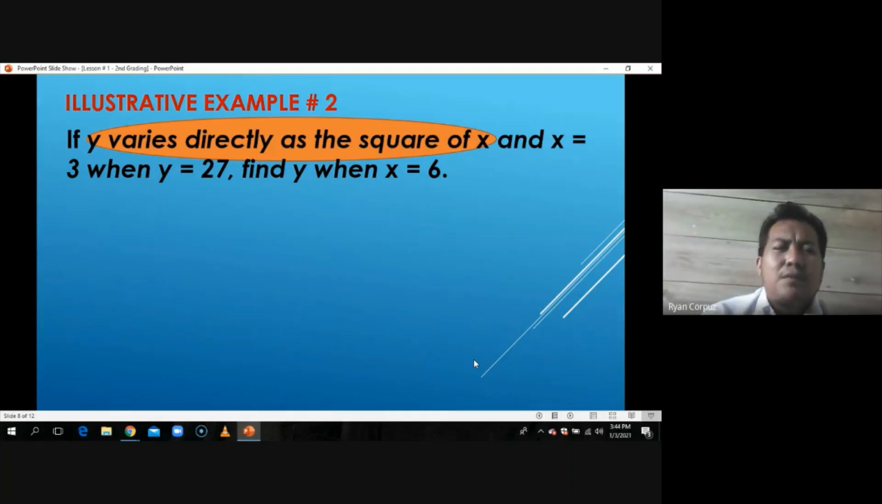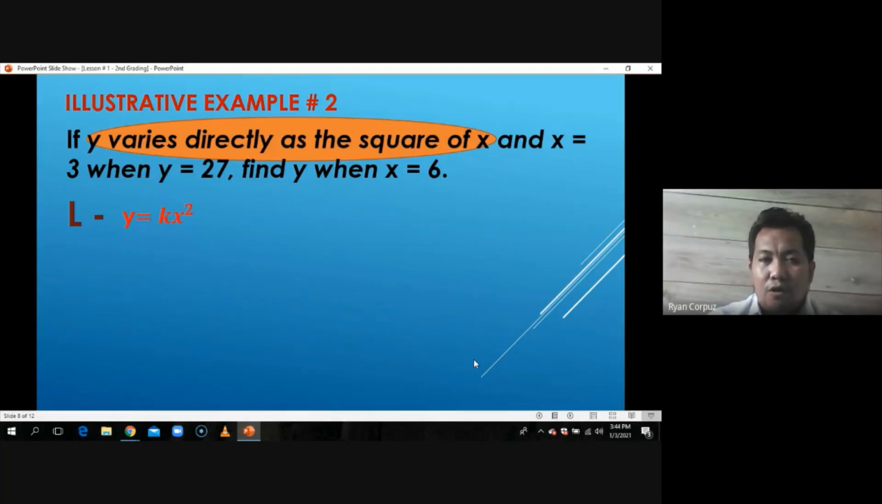Even though the problem is about direct square variation, wala tayong problem on translating it because it's just like how we translate direct variation. Ang kaibahan lang niya again is that the other quantity has a square. Okay. So, using the first step, let's first translate that statement of variation into symbols, the way we read it. So, y varies directly as the square of x. It will be y is equal to kx squared.